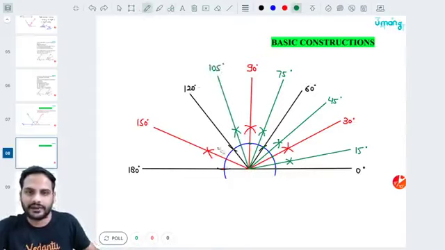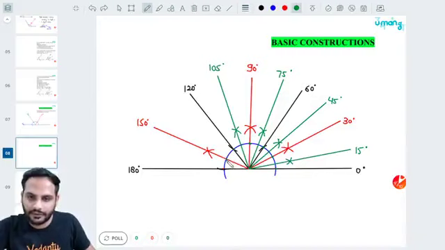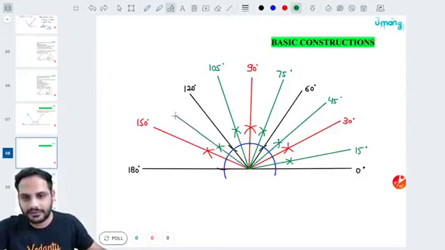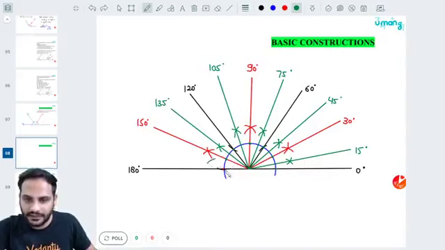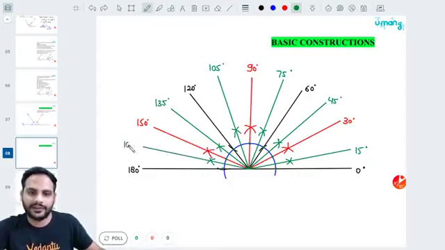105 degrees, right? 120 on this arc is over here, 150 on this arc is over here, so keep the compass at 150, make one cut, keep the compass at 120, make another cut, and the line joining through this will be between 120 and 150, which is 135 degrees. Then keep the compass at 150, make one cut, at 180 make another cut, and join them. This will be another angle, equal to 165 degrees.